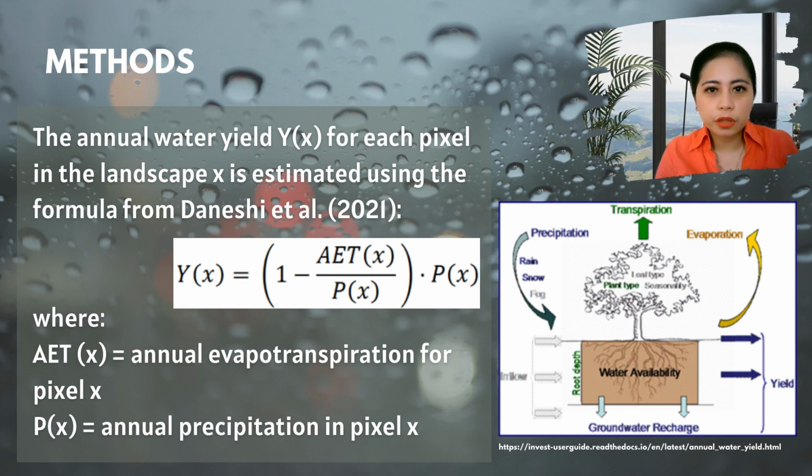In order to compute the annual water yield per pixel in the watersheds, the model was run using this formula. On the other hand, the image in this slide graphically represents how the model works. The amount of water running off each pixel as precipitation, excluding the one that undergoes evapotranspiration, is determined. If you look into the image, only the colored aspects of the water balance were considered.